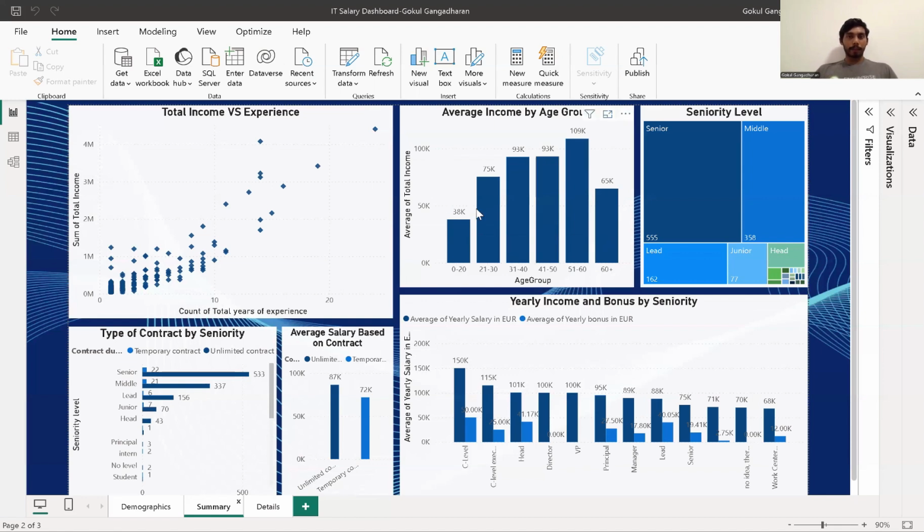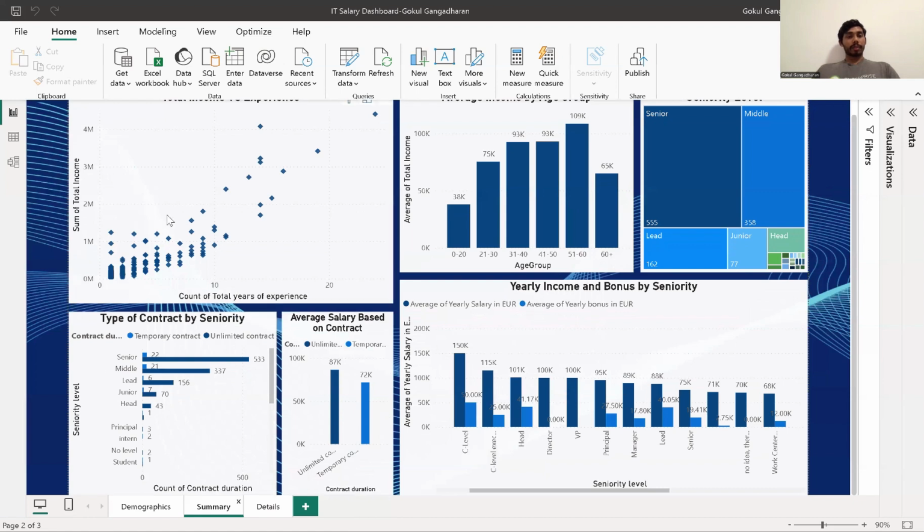And the newbies below the age of 20 are earning around 38K in the IT industry out of the respondents. When we look at the number of people based on seniority level, most of the respondents come into the senior category. Almost 555 people out of the respondents are seniors, then 358 are middle level employees, 162 are leads in the field, and 77 are juniors.